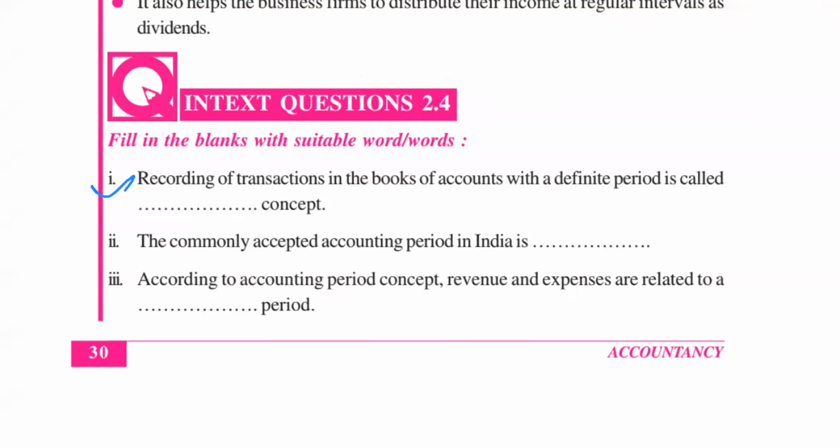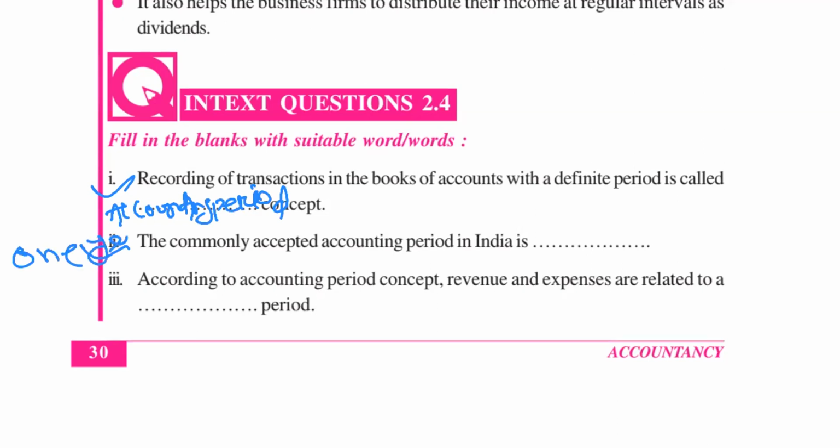Now tell me, recording of business transactions in the books of account for a definite period is called what concept? Accounting period concept. Very good. We are recording for a particular period only; that is the accounting period concept. The commonly accepted accounting period in India, as we just discussed, is 1 year.